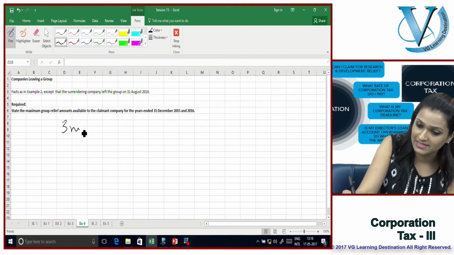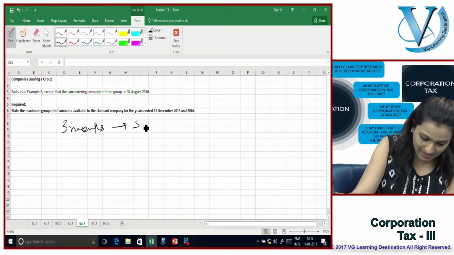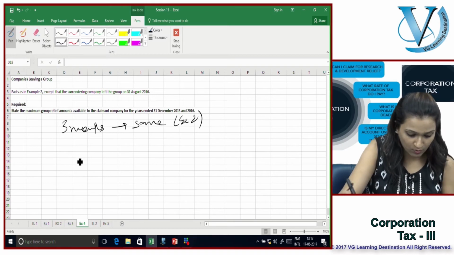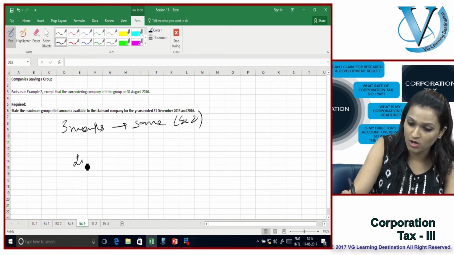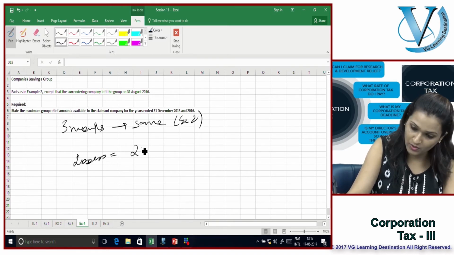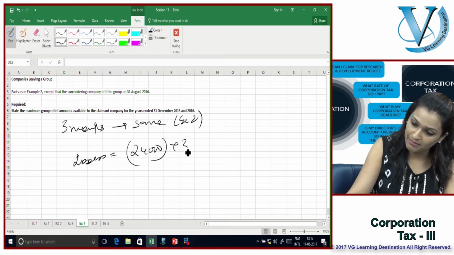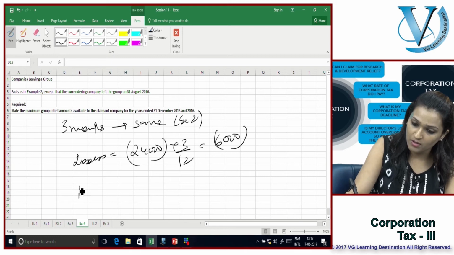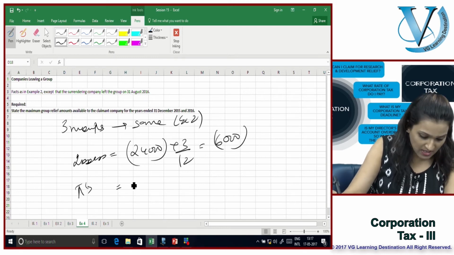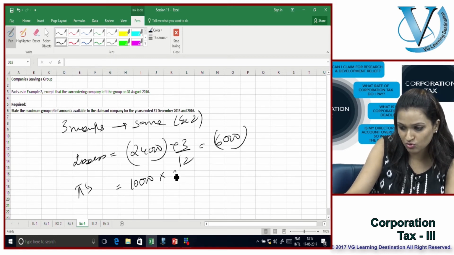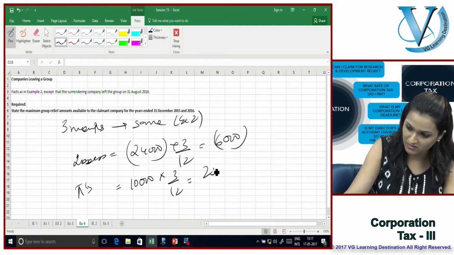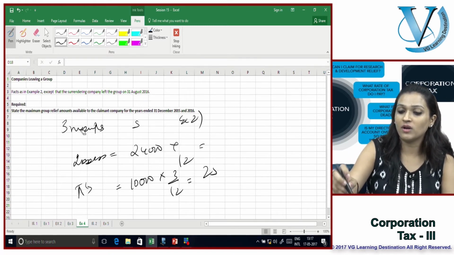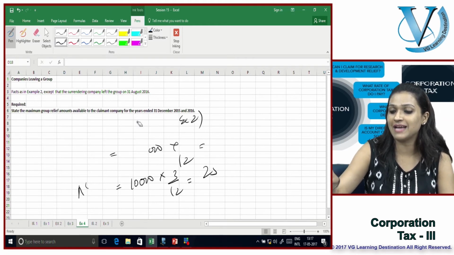3 months are the same as in example 2. So how much was that? Losses were 24,000 multiplied by 3 by 12, which comes out to be 6,000, or profits of 10,000 into 3 by 12, which comes out to be 2,500. Lower of the two. However, what changes is the 8 months time frame.